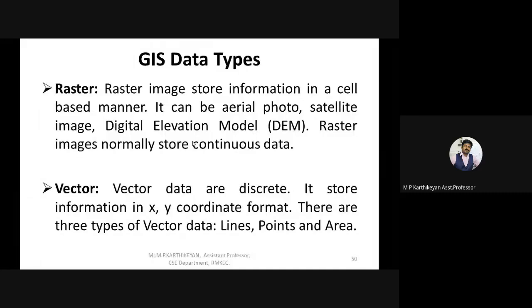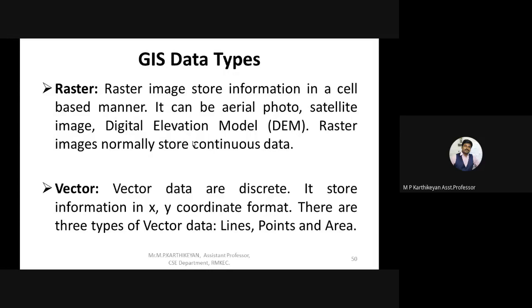If you want to give railway roads, trains, or rivers, we can use lines as a format. If you want to specify any cluster area, then we can use polygon spaces or areas. So the inputs given by points, lines, and polygons come under the vector process.